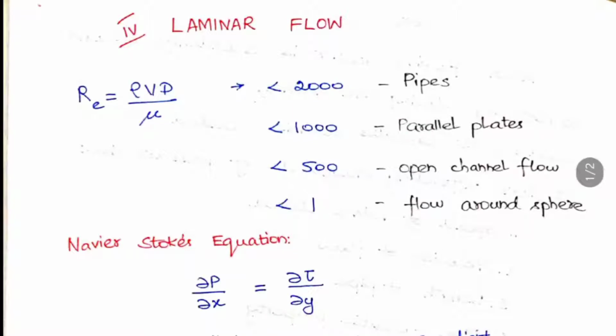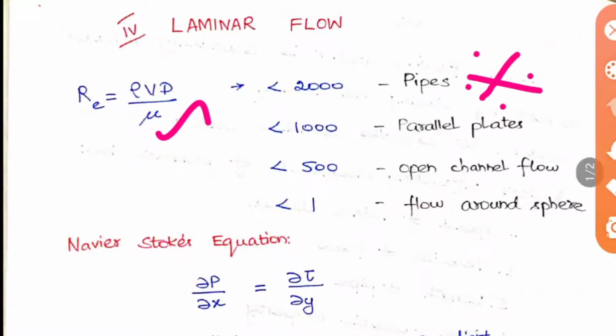We have already known about the Reynolds number, and we have studied the value for pipes because we have already seen the flow through pipes. There we studied that the Reynolds number is the ratio of inertia force and viscous force, and the formula is rho V d by mu. This is less than 2000 for pipes. This is very important.